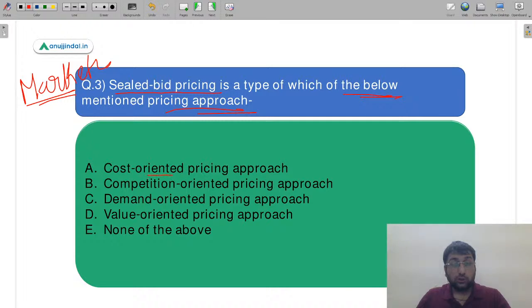Is it A, cost oriented pricing approach, cost के basis पे pricing की जा रही है? Is it B, competition oriented pricing approach, you are competing with other firms, with other players in the market? Or demand oriented pricing approach, डिमांड के बेसिस पे आप प्राइसिंग डिटरमाइन कर रहे हैं.